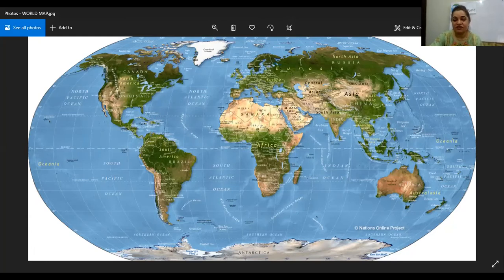It is the largest country, and the continent also has Peru, Chile, Argentina, Colombia, Venezuela, Ecuador, Paraguay, and Uruguay. So these are the countries that are in South America.